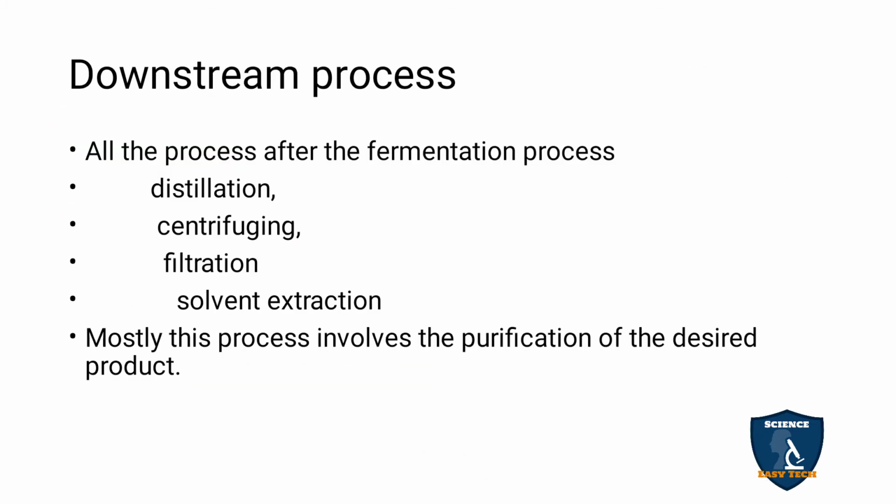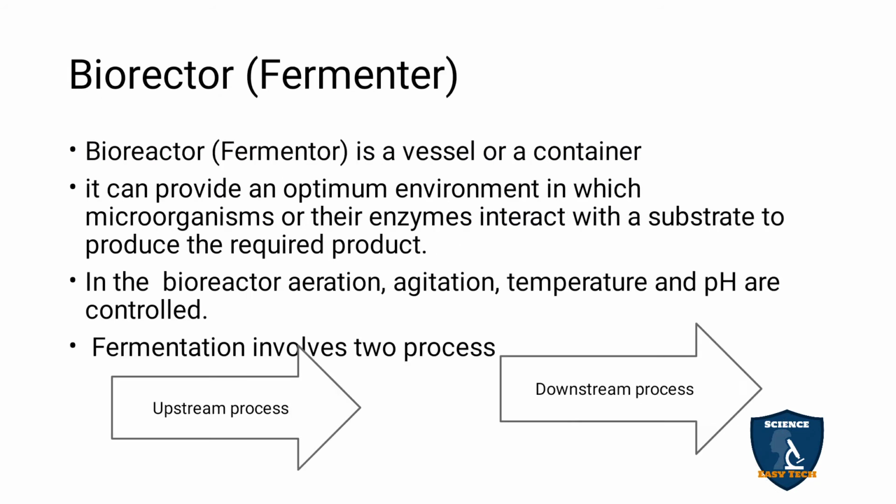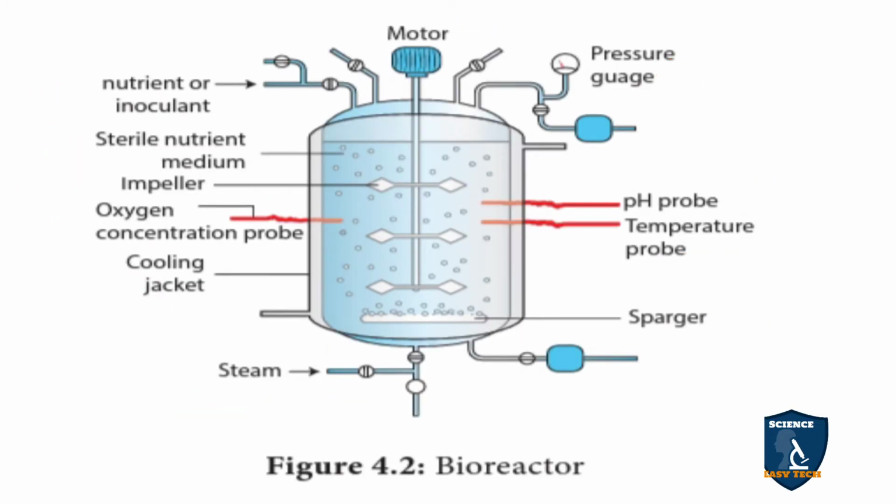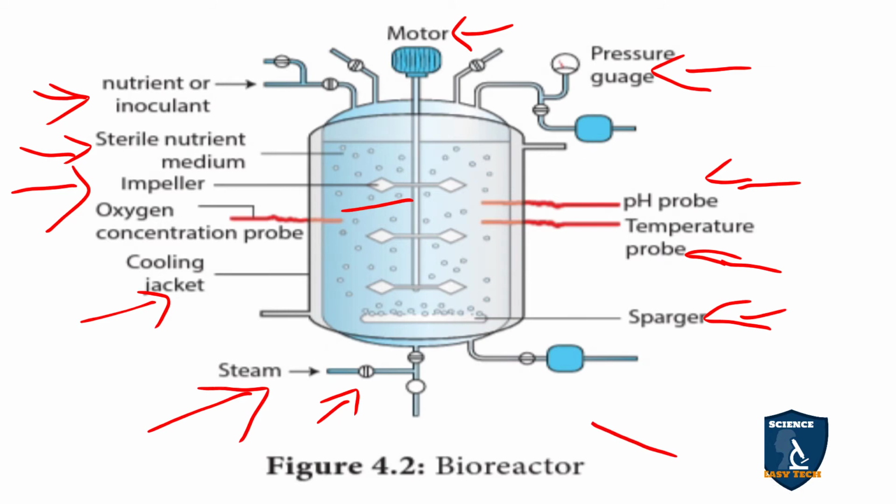Now we will see the bioreactor in detail. A bioreactor is nothing but a fermenter. It is a vessel or a container specially designed for the fermentation process.